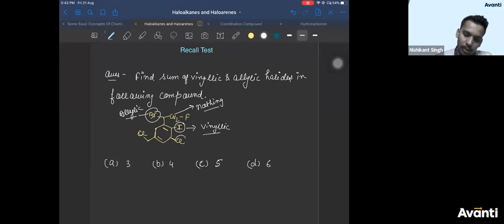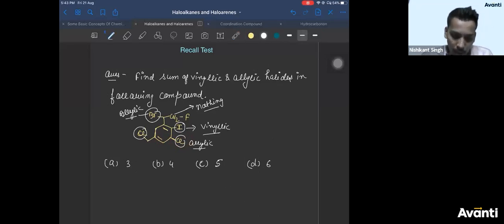This halogen, chlorine, is it allylic or vinylic? It is allylic, not vinylic, because it is on the carbon next to the double bond. Now check this chlorine.